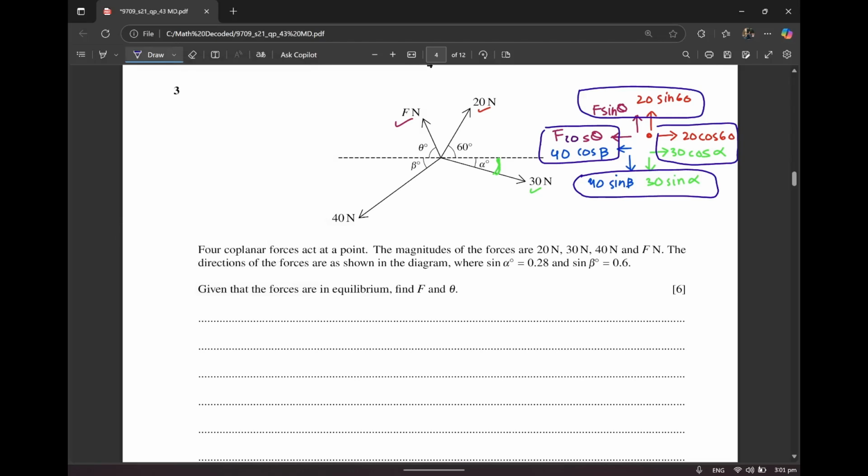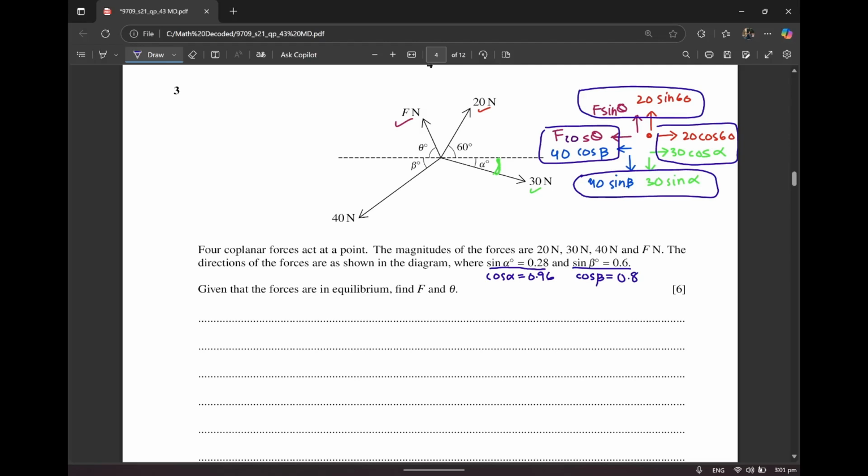So before I move any further, first we need to find out the angles as well. If they've given you sine alpha as 0.28, you're basically going to take the sine inverse, figure out a value for alpha, and then you're going to put it into cos, and that's going to give you cos alpha as 0.96 and this cos beta as 0.8.